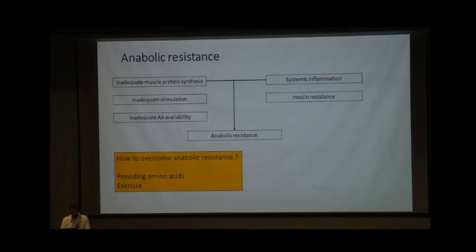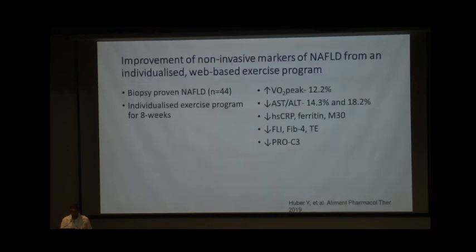We will discuss the treatment aspect in detail, but one study that I wanted to discuss was the improvement of non-invasive markers of NAFLD in patients who underwent a web-based exercise program. There were 44 patients, all biopsy-proven NAFLD, and they were given individualized exercise for 8 weeks. What they found was that not only did the peak available oxygen during exertion increase by 12.2%, but also the liver parameters like AST/ALT decreased significantly.